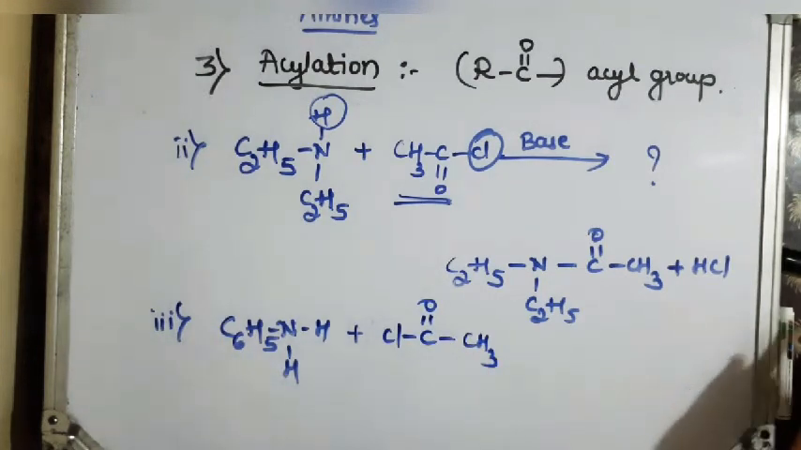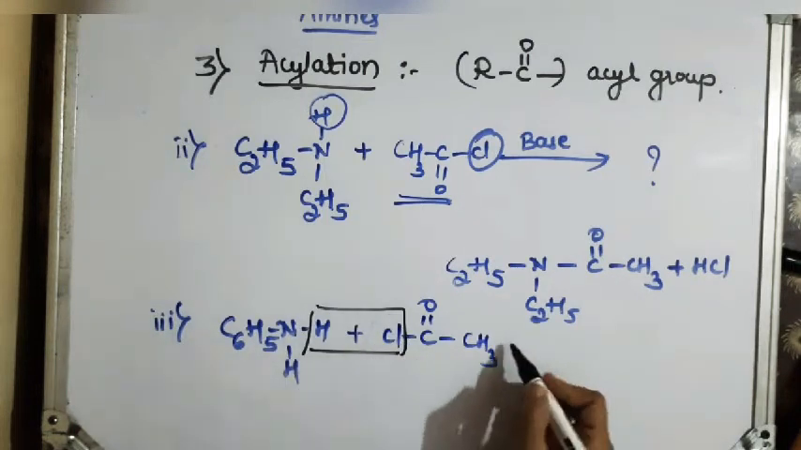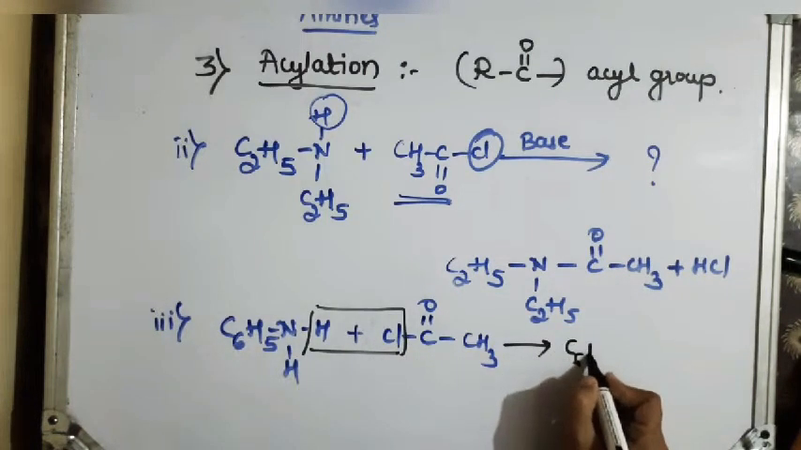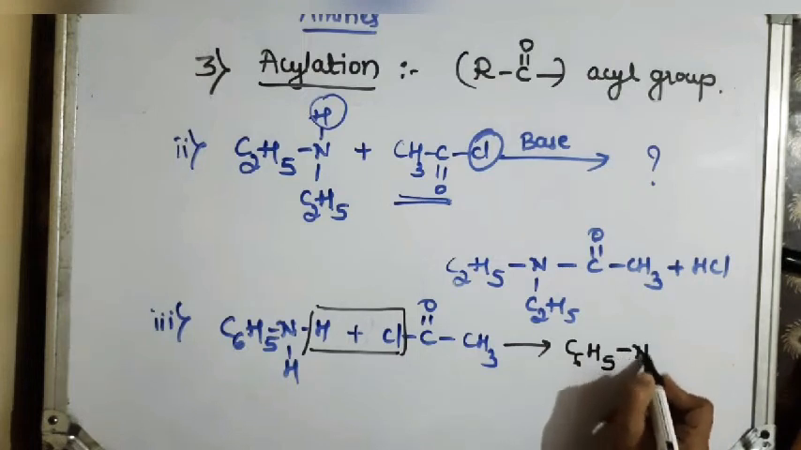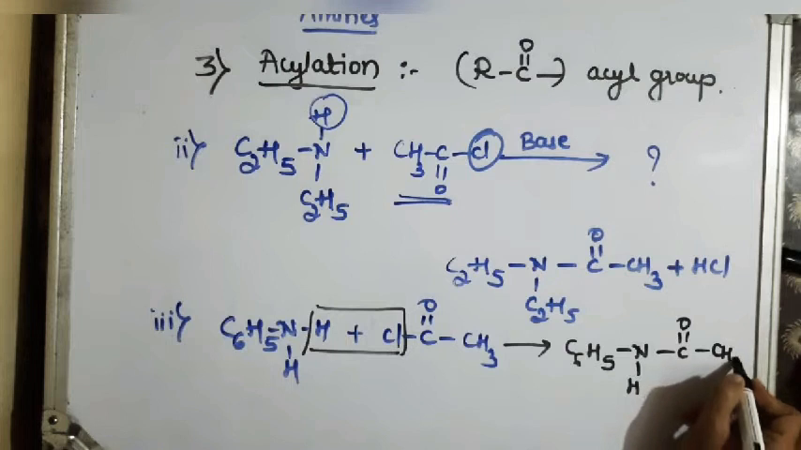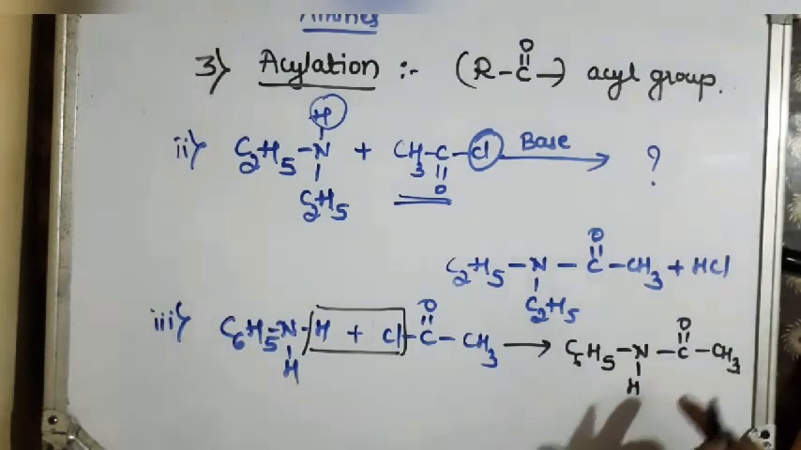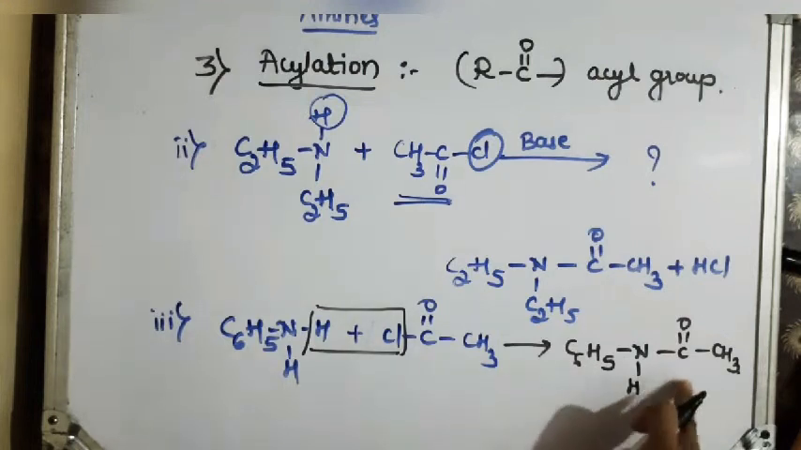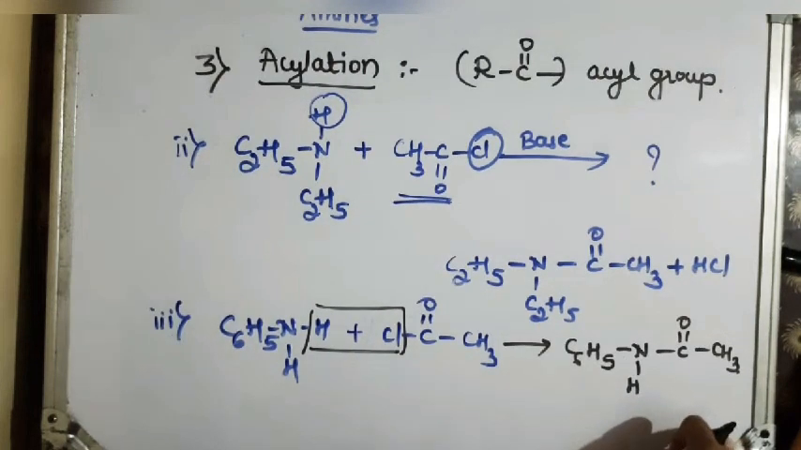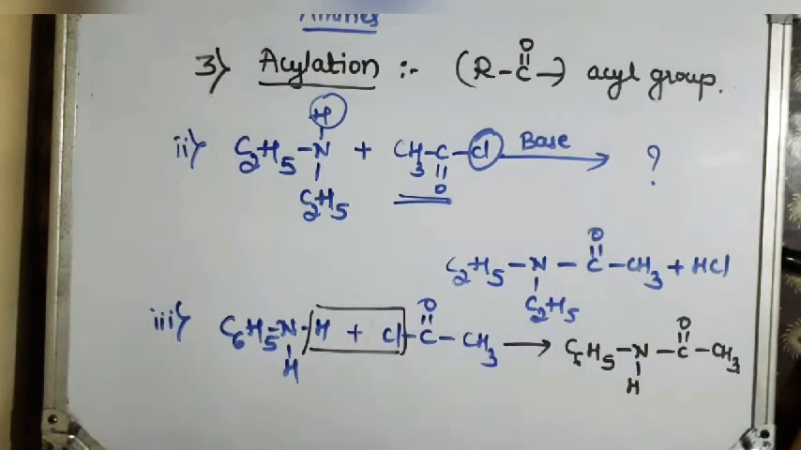CH3COCl. So what you get? There is a release of HCl. So the product will be C6H5NHCOCH3, right? N-phenyl ethanamide, or acetanilide, is the product. Correct? So like this, you can remember the reaction.